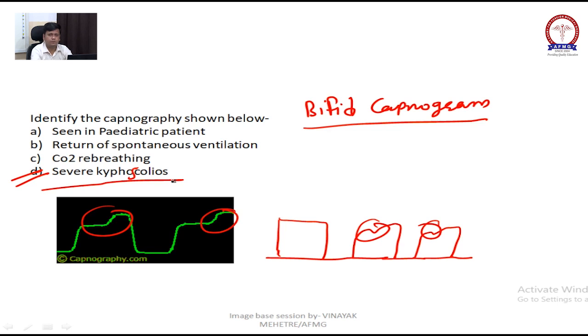This is very important. When you go to the anesthesia department or surgery department, you are going to see a capnogram. Okay, so remember it. The machine attached to the anesthesia machine which shows the graphs is the capnogram.